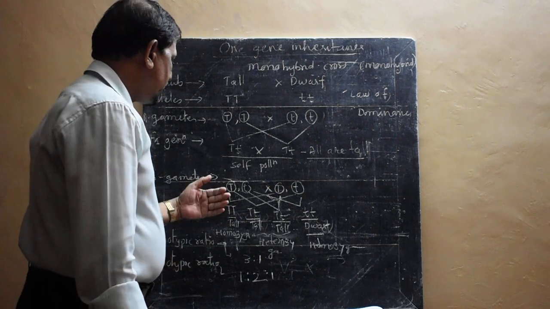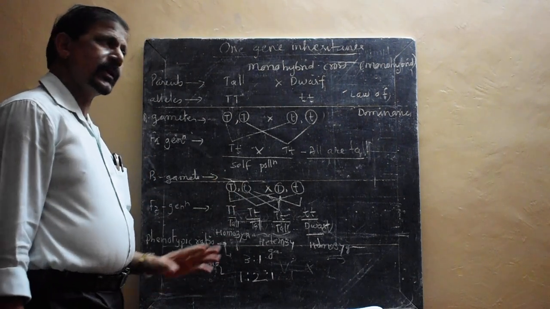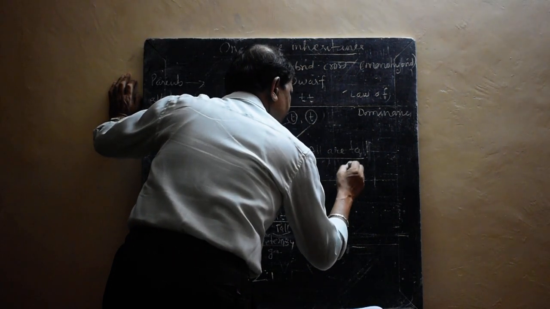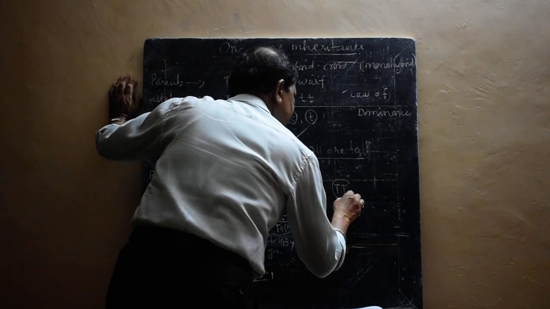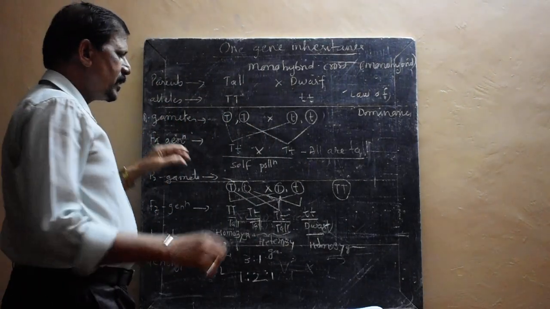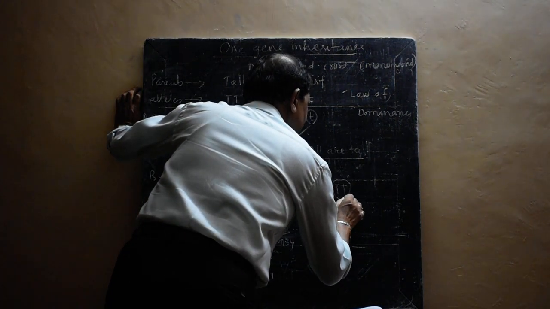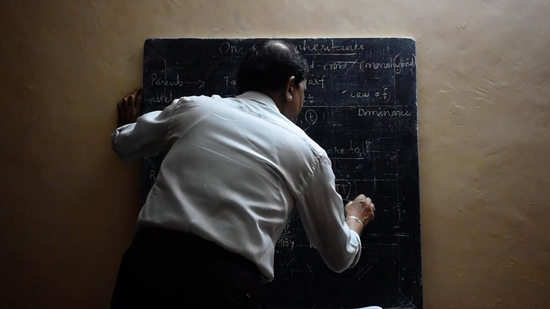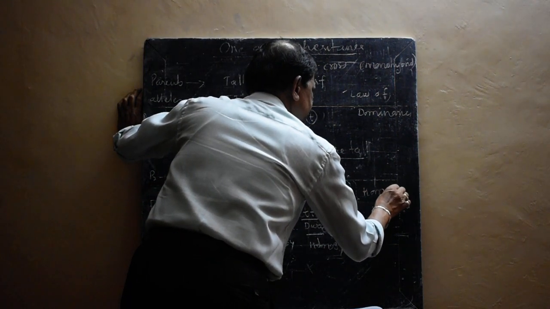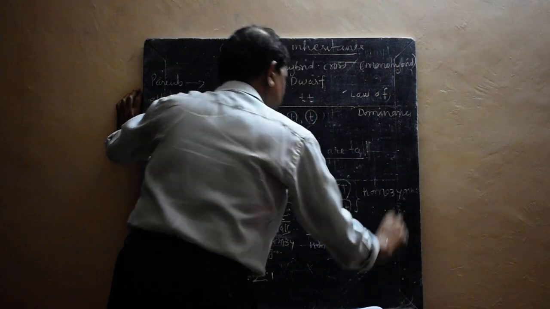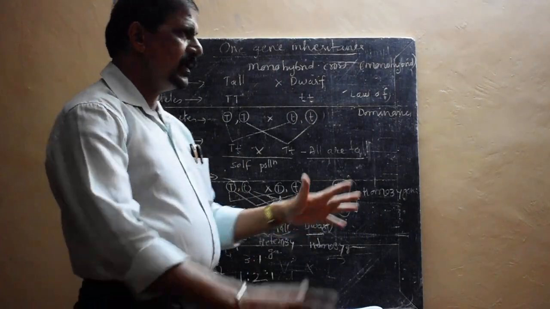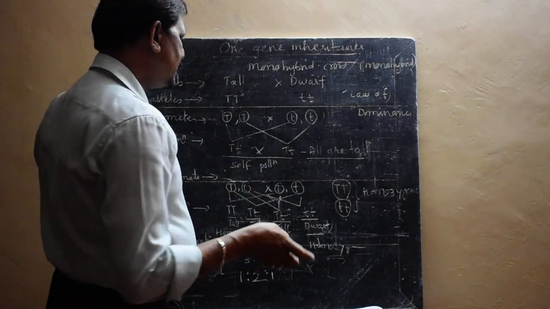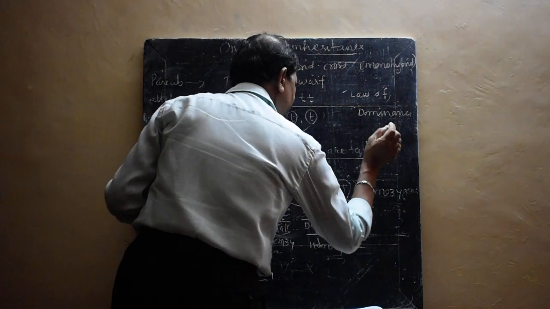Now let me go back to what the homozygous condition and the heterozygous condition are. Homozygous means that in a plant two similar genes are there, both genes being the same in an allele or allelomorph, and that is called homozygous. So in a zygote, similar genes are present, capital T with capital T, or small t with small t, and it is called homozygous.